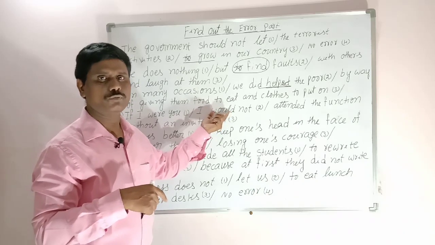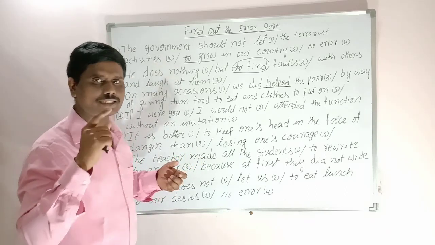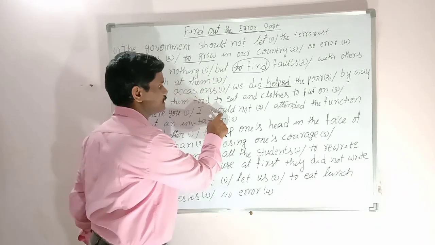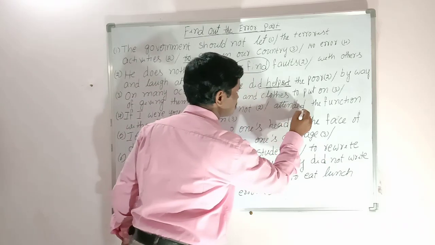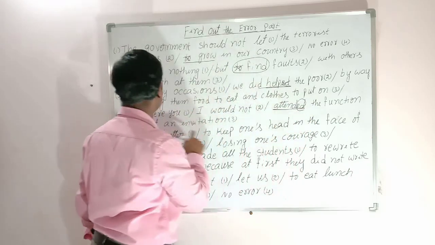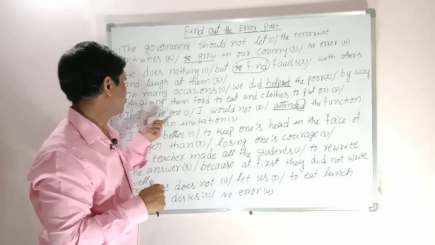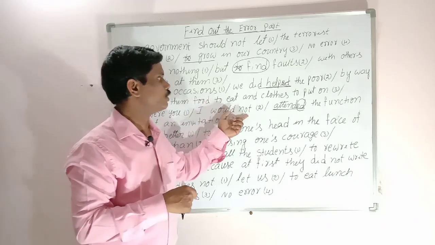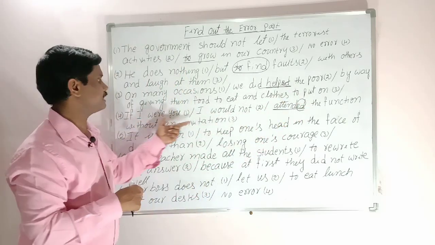After a modal, will, would, shall, should, can, could, may, might, must, ought, dare, need, so this is a modal auxiliary. After a modal, we always use verb 1. So this part is wrong. The correct answer is, if I were you, this is a hypothetical question. If I were you, I would not attend the function without an invitation.